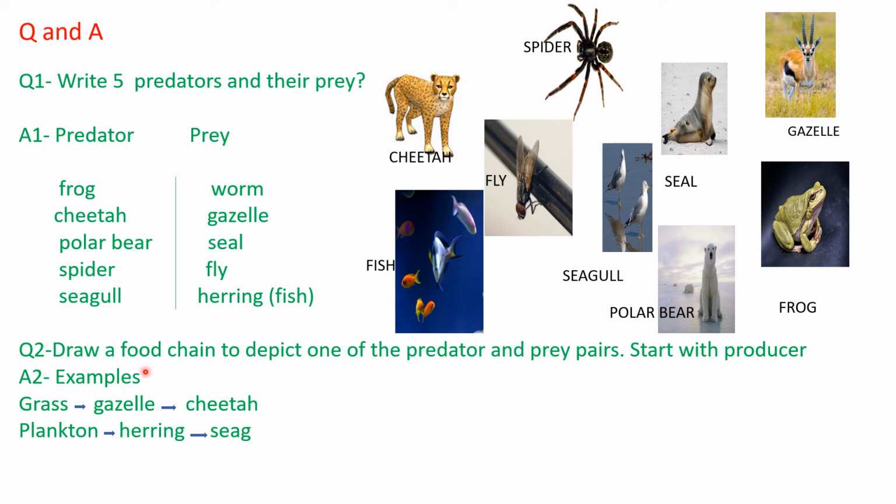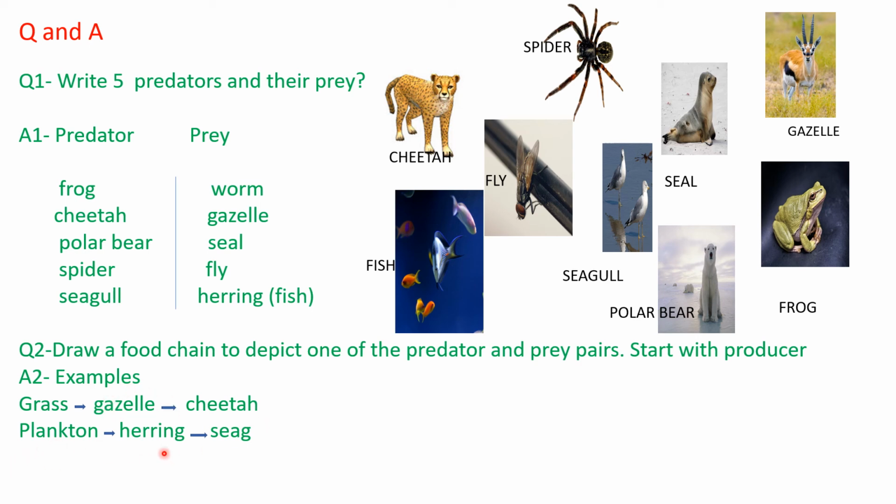So the next question is, draw a food chain to depict one of the predator and prey pairs, and we have to start with the producer. The grass is eaten by the gazelle, which is a herbivorous animal, and they eat the grass. The gazelle can outrun its predators because of its speed, right? But often, even if they outrun, they are still eaten by the cheetah.